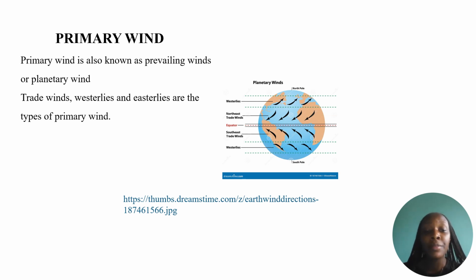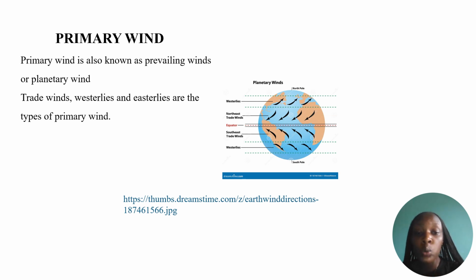As we said on the previous slide, these winds are the types of wind that are located in primary wind. As we see in this image, you have westerlies, easterlies, and trade winds.